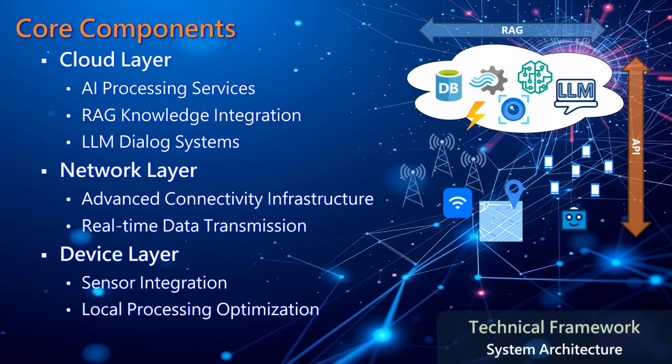The Ascensionoid architecture consists of 3 fundamental layers that work in harmony. The cloud layer serves as the intelligence center, featuring AI processing services enhanced by RAG knowledge integration and LLM dialogue systems. The network layer provides the critical connection through advanced infrastructure, enabling real-time data transmission. At the device level, we optimize local processing while integrating necessary sensors, demonstrating how existing hardware can be enhanced through cloud connectivity. This layered approach provides a flexible foundation for implementing Ascensionoid-based solutions.